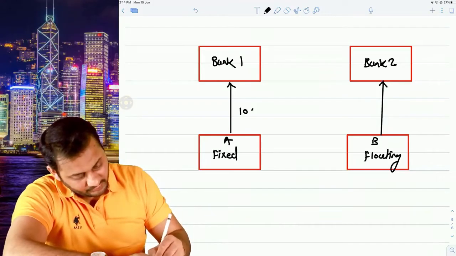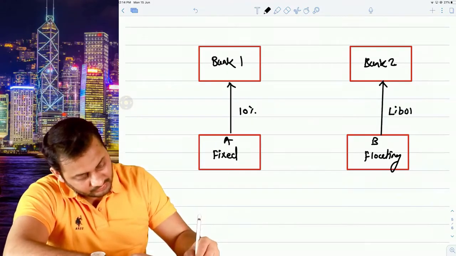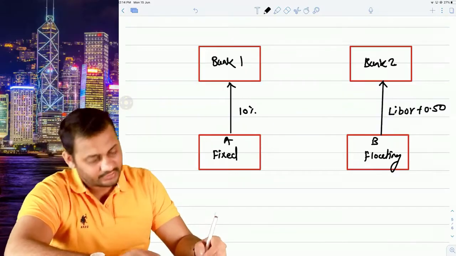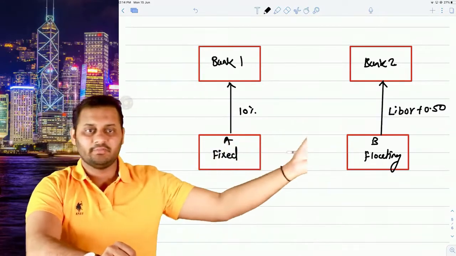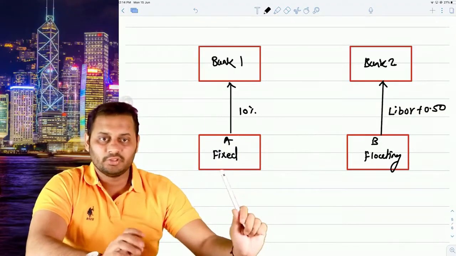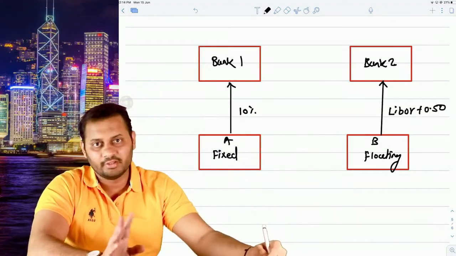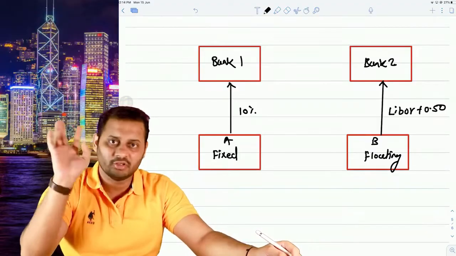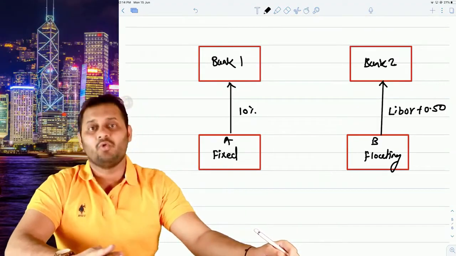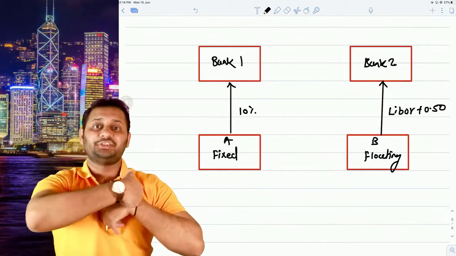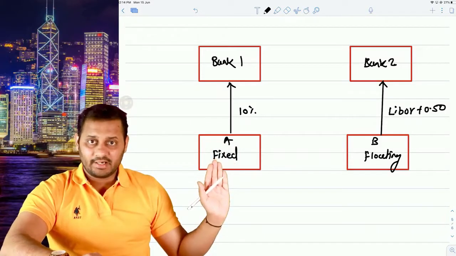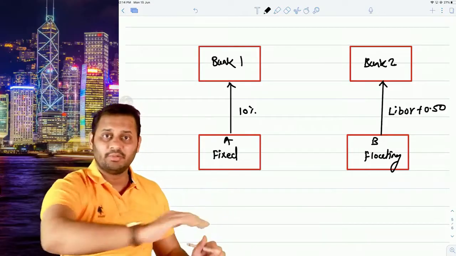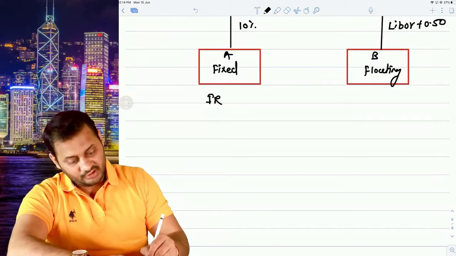So he is paying around 10% and he is paying LIBOR plus let's say 0.50%. So he is paying every year 10% interest and every year he is paying LIBOR. So he is paying fixed, he is paying floating. Taken a loan for 10 years, 2 years has gone, 8 years are left, and now both the parties have changed their opinion. This party is thinking that the interest rate will go down in the coming time. Interest rate will go down.